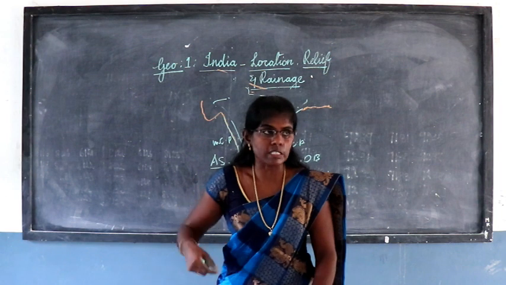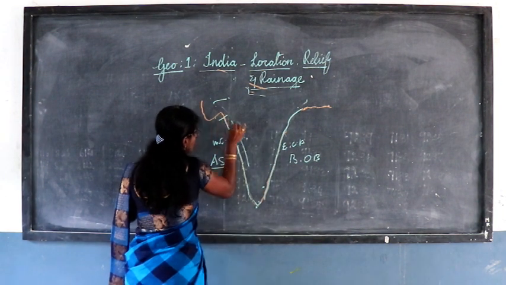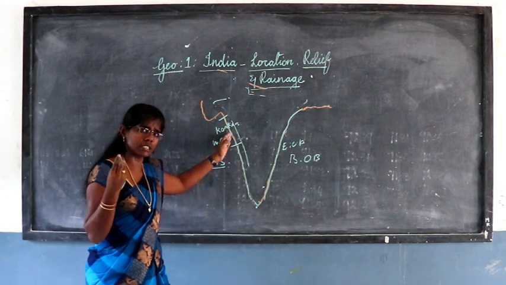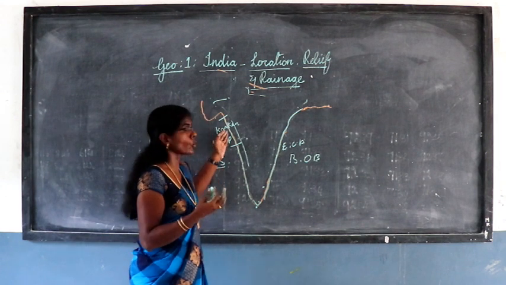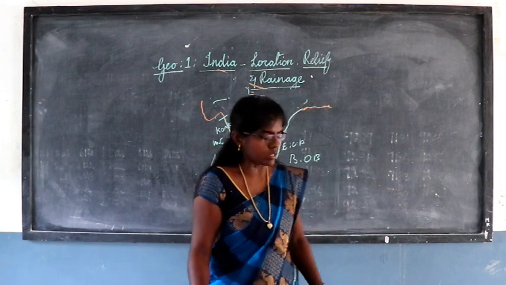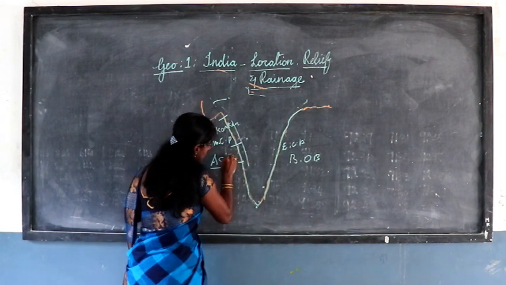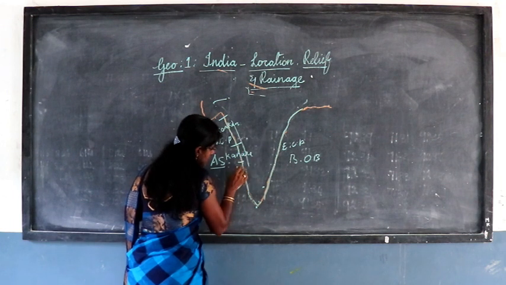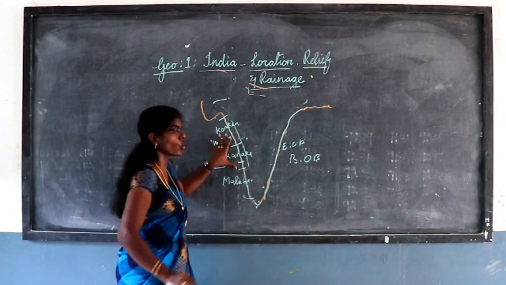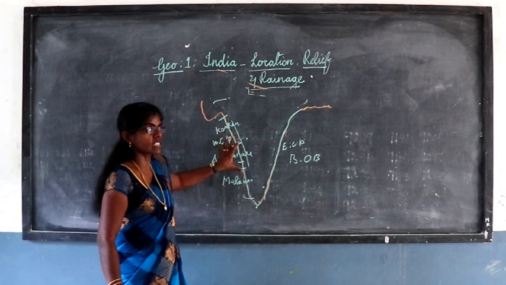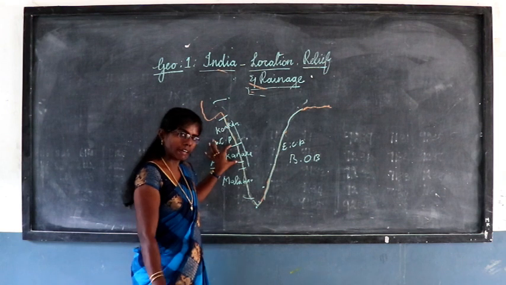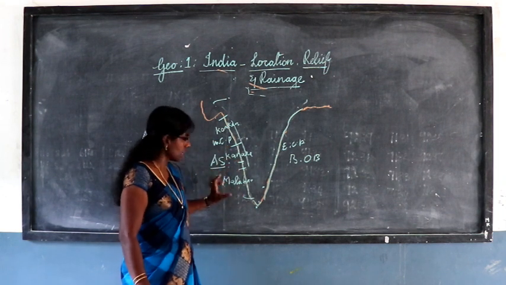And the north part of the western coastal plain is called the Konkan coast. So this area is called the Konkan coast. You can see it in the Mumbai place. Next, the middle part is the Kanara coast. The last southern part is called the Malabar coast. So three coasts we saw in the western part, western coastal plain. North part is called the Konkan coast, the middle part is called the Kanara coast, the third southern part is known as Malabar coast.